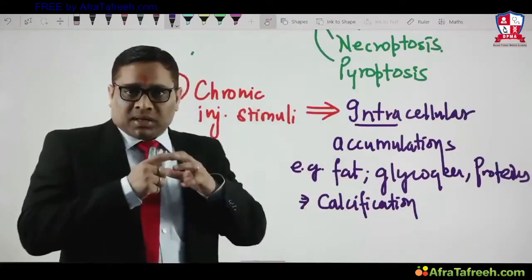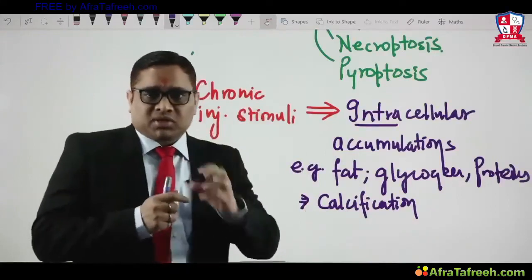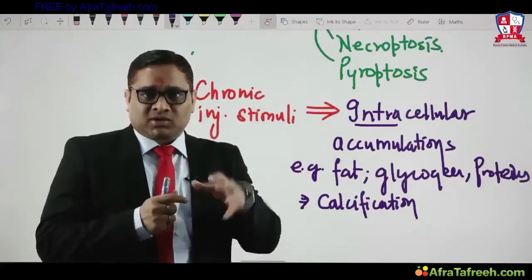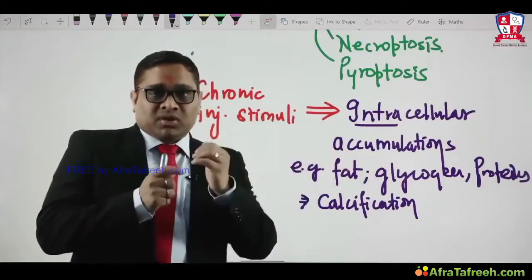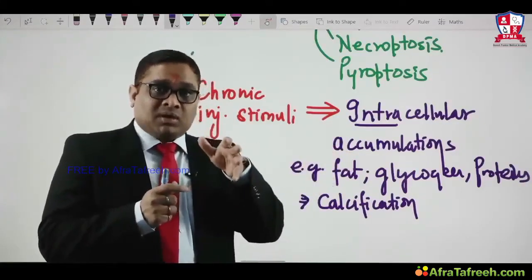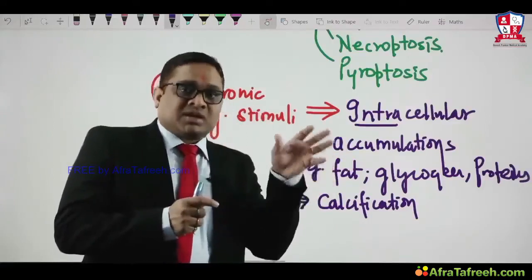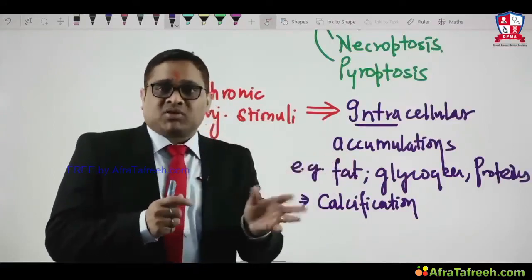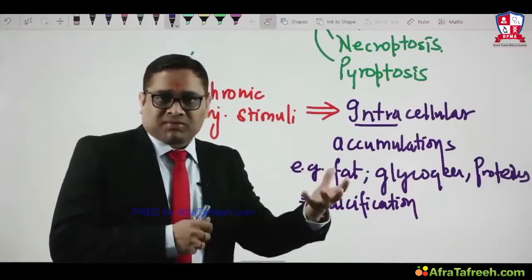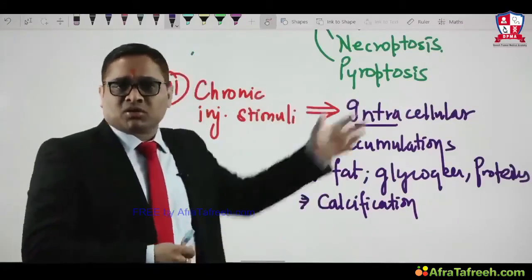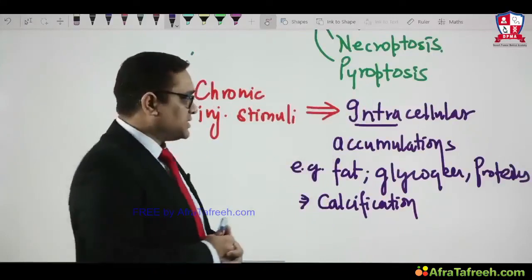So now we can see how we started. When the stimulus was altered physiologic stimuli or sublethal stimuli, cells were undergoing adaptations. When it was lethal, cells had a reversible injury when it was transient, and when it was persistent, it caused cell death because of the irreversible injury. After that, we saw necrosis, pyroptosis, all those morphological changes happening inside the cell.